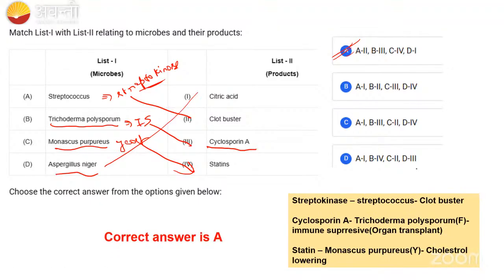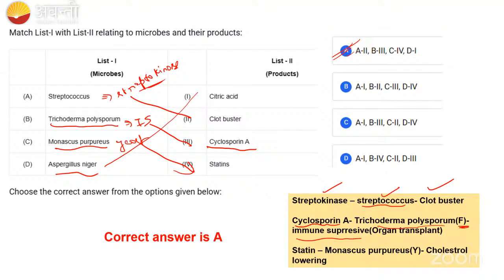Here I just want you to make a note of this, guys. Streptokinase is produced by Streptococcus. It is a clot buster. If any clot is there, it is going to be busted by this clot buster, streptokinase. Then cyclosporin A is from Trichoderma polysporum, which is a fungus. Kindly remember, it is a fungus and it is an immunosuppressive.